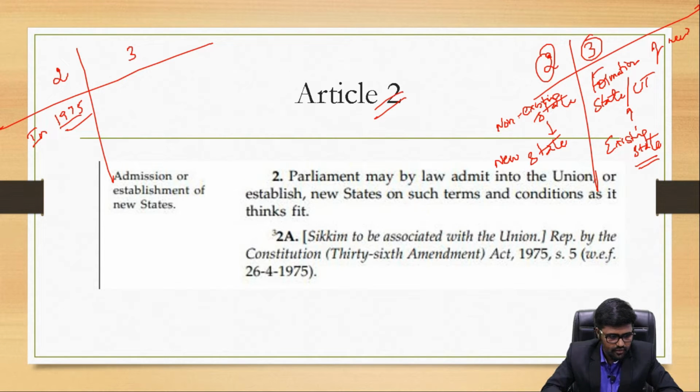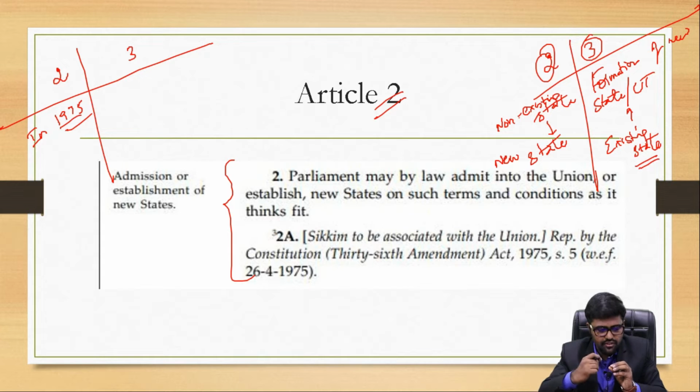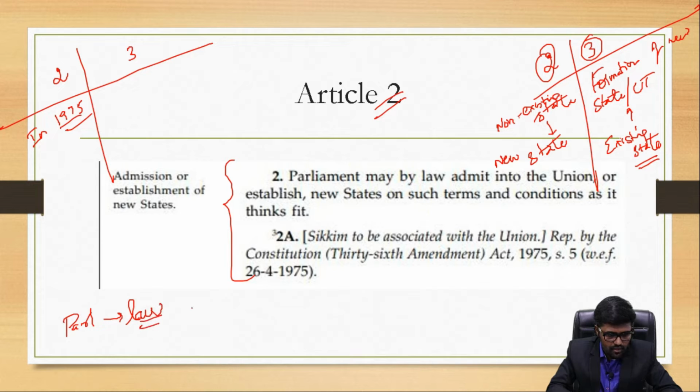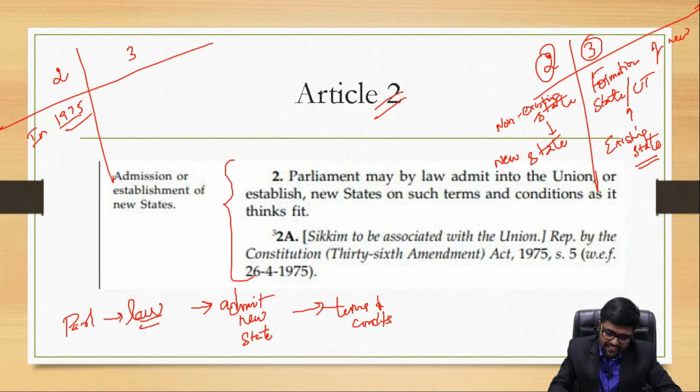What does Article 2 read? Parliament may by law admit into the Union or establish new states on such terms and conditions as it thinks fit. This is Article 2. So by Article 2, if tomorrow Parliament thinks, Parliament can come up with a law by which it can form or admit a new state on terms and conditions it thinks fit.